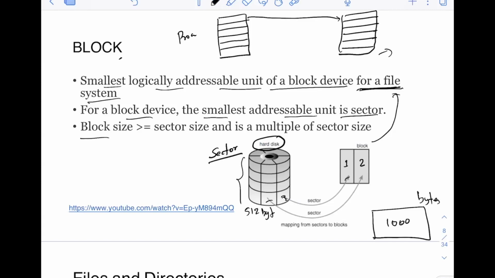Now the block size is always greater than or equal to the sector size and is a multiple of the sector size. The common sector size is 512 bytes, so the block size will always be either equal to 512 bytes or multiples of this. Maybe it can be 1024 bytes or 2048 bytes, in multiples of this.